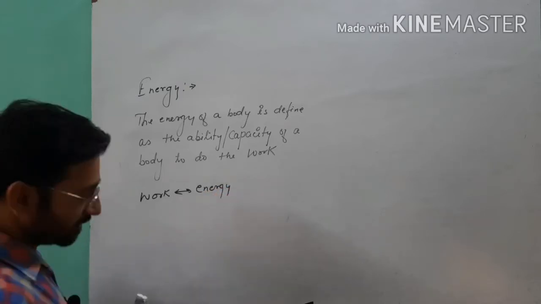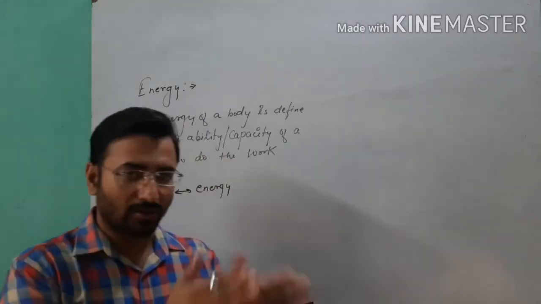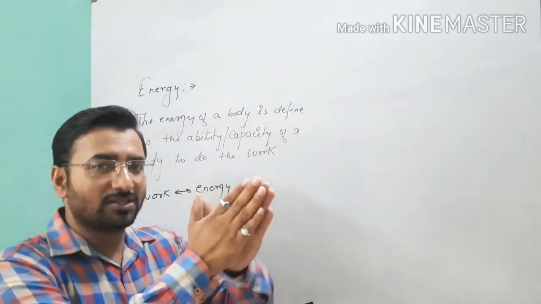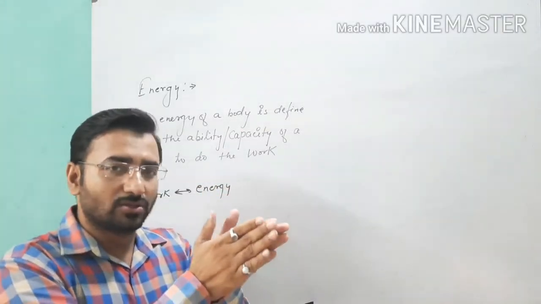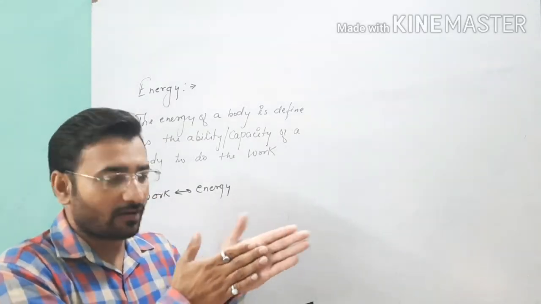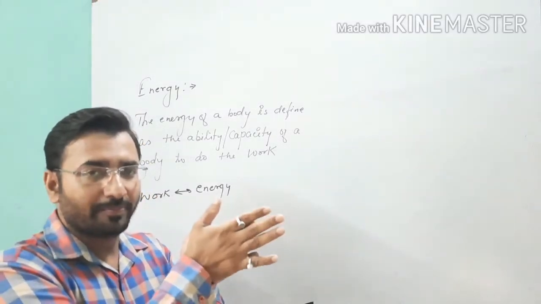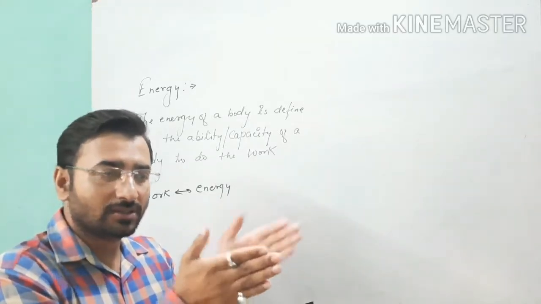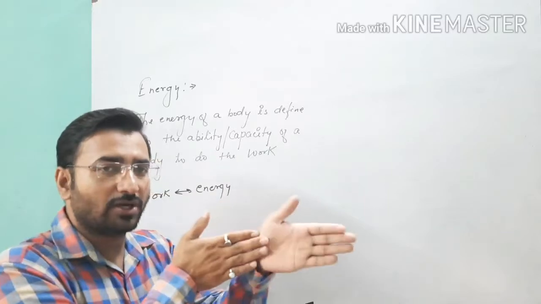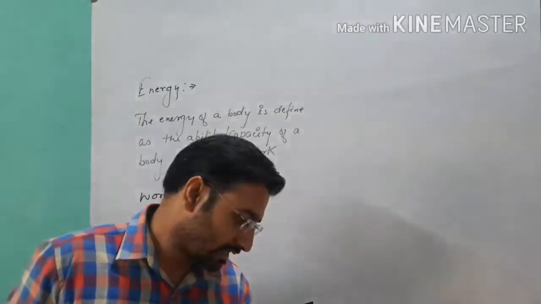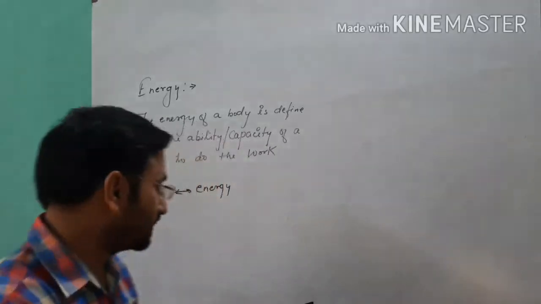If you are rubbing your palm, if you are doing some work, then this work of yours is getting transformed into what? Into energy. So which type of energy is this? Heat energy. After rubbing your palm, you will see that the palm will heat up, because that time the work which you are doing for rubbing it is converted into energy. So work and energy are correlated with each other.